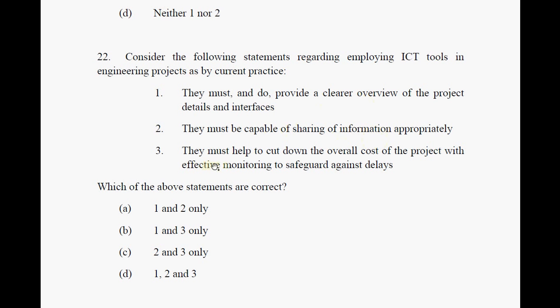They help to cut down the overall cost of the projects. Yes, they do help to cut down overall cost of the projects, with effective monitoring to safeguard against delays. Yes, you get all these functions. So it is 1, 2, 3. All the three are correct.